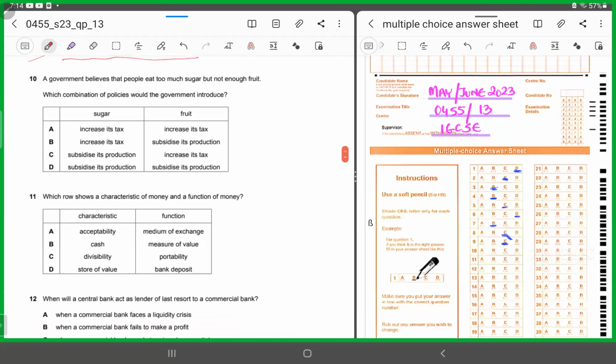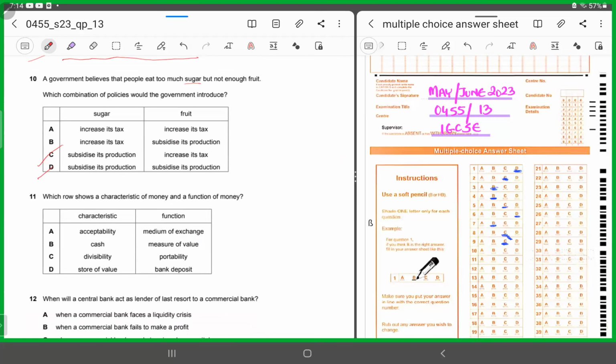10 says a government believes that people eat too much sugar but not enough fruit. Which combination of policies would the government introduce? If the government decides to curtail the consumption of sugar, what does it need to do? Increase the tax or subsidize? Obviously, the government needs to increase the tax if it wants its population to cut down on sugar consumption. So you can chop C and D because they talk about subsidizing the production.